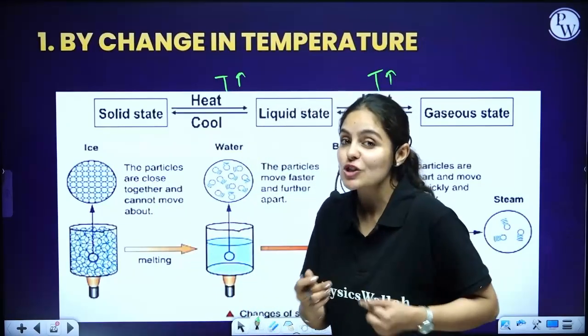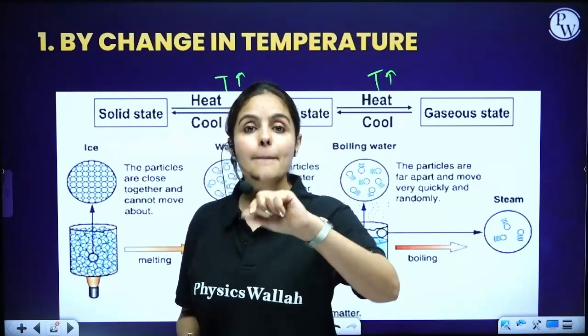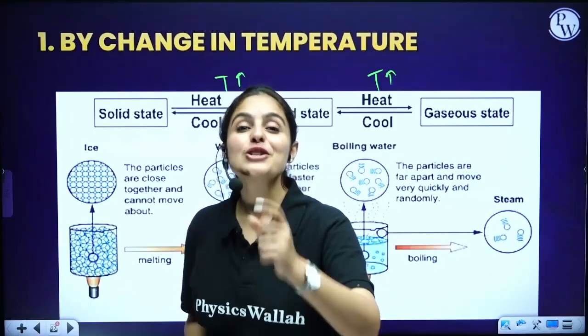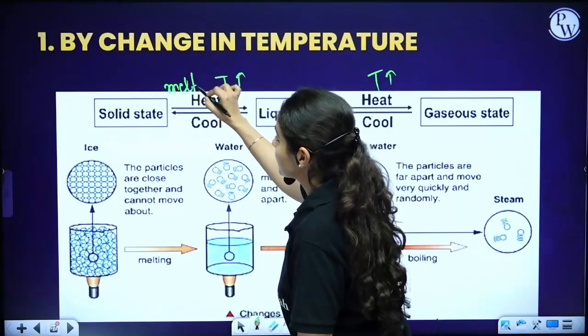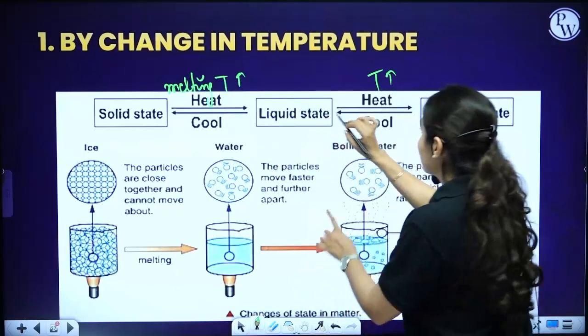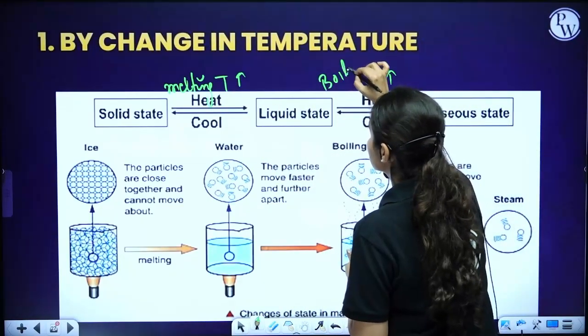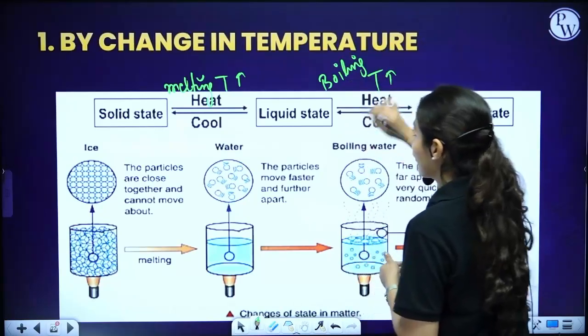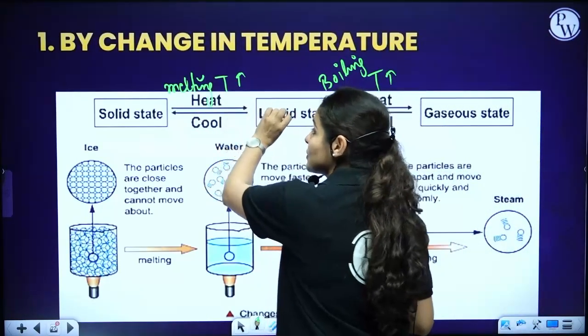These conversions have their specific names. For example, ice melts, right? So solid to liquid state is melting. Similarly, liquid to gaseous is boiling. Liquid boils into gas. So this is called boiling, or it's also named vaporization. Melting is also termed as fusion.